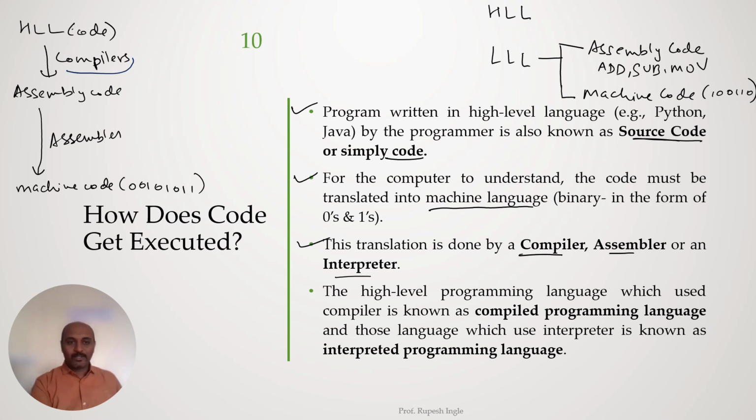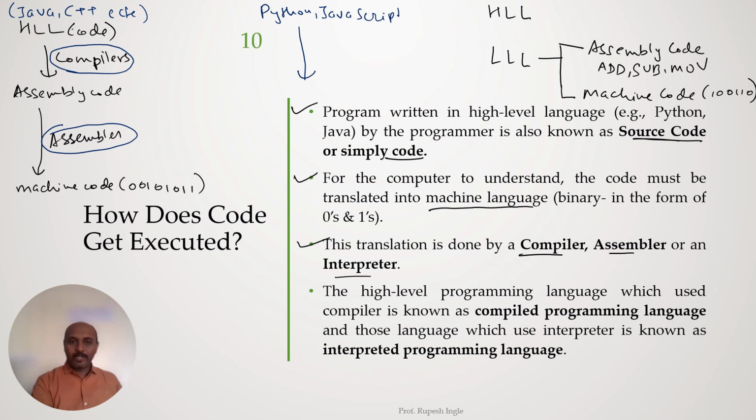So compiler is the software which converts code written in high level language into assembly code, and assembler is the second software which converts the assembly code into the machine code. The languages which use compilers are like Java, C++, etc. These are the languages, and some languages like Python, JavaScript use an interpreter to convert it into machine code.